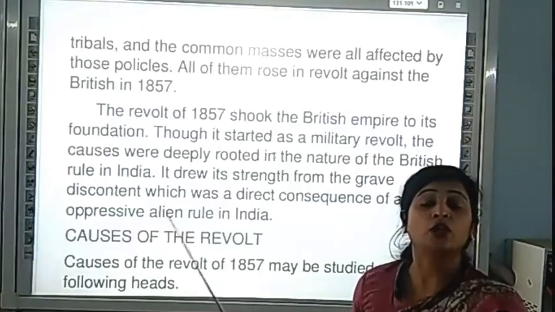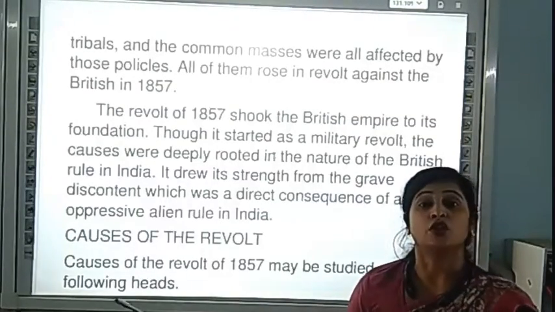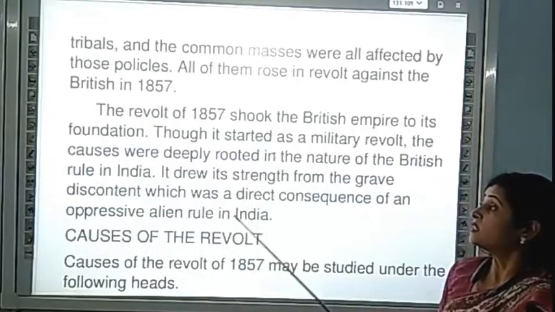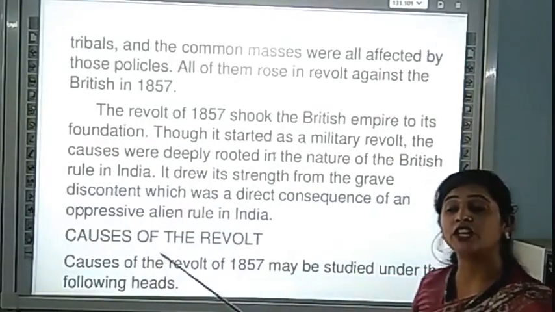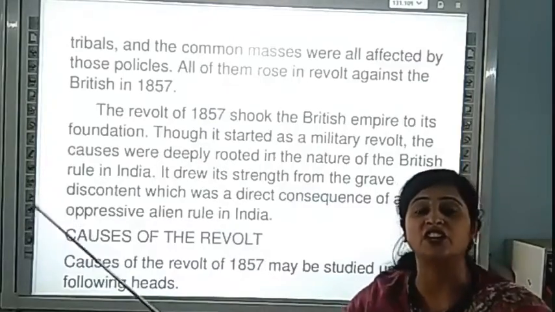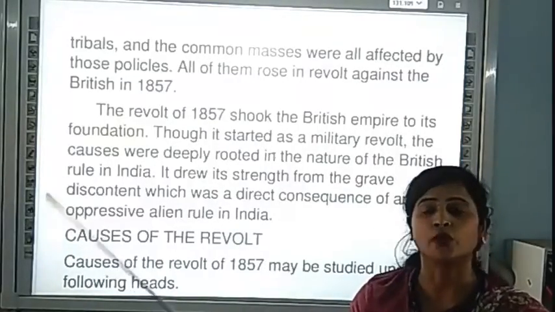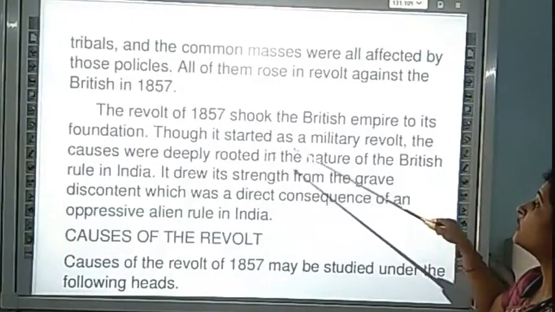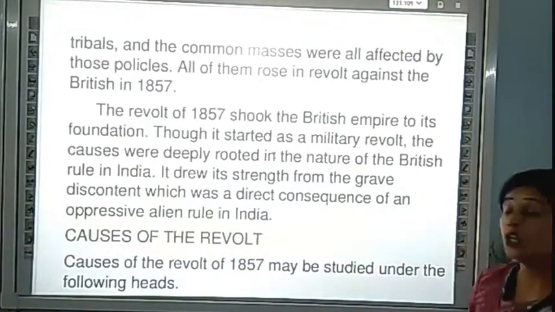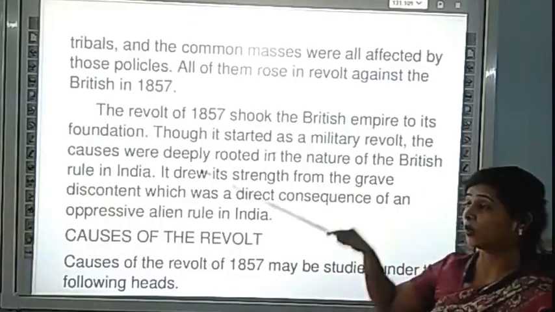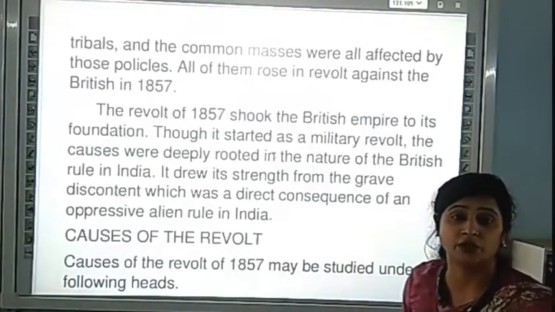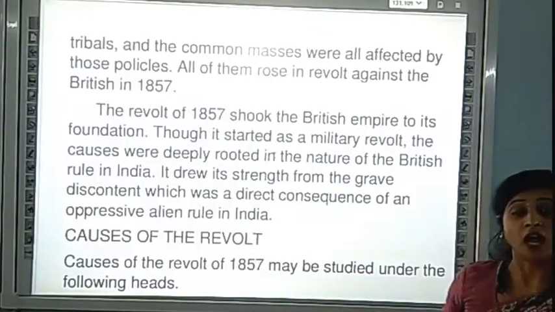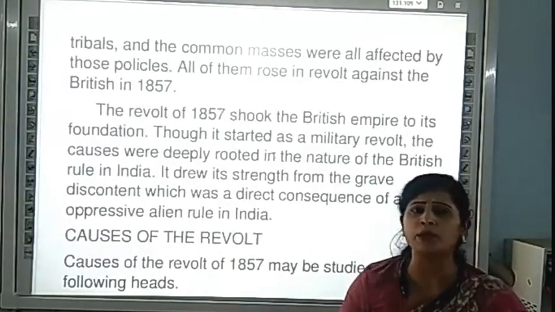The foundation that they had laid in our country was shaken, and everything trembled in our India. Though it started as a military revolt, the causes were deeply rooted.